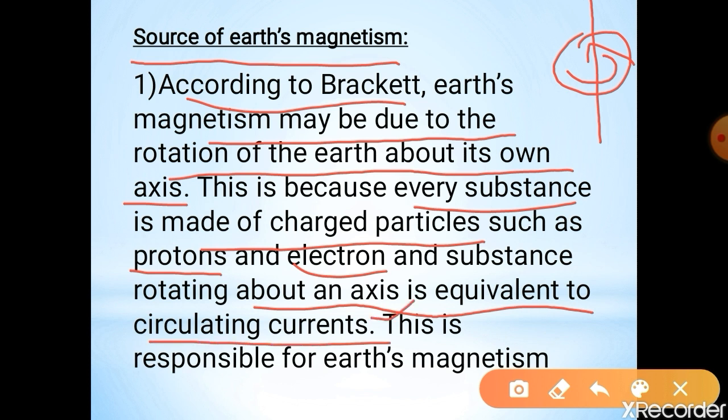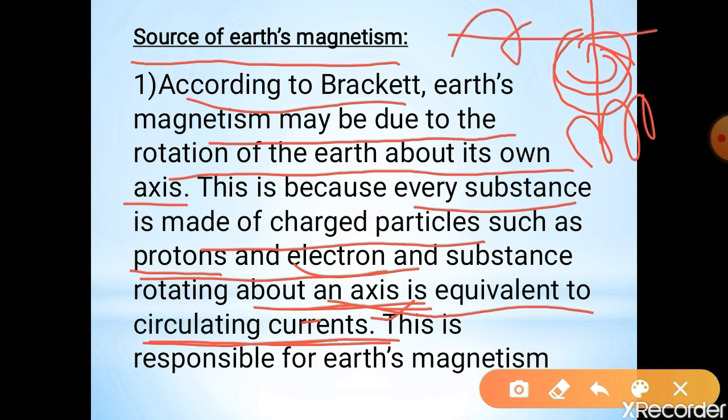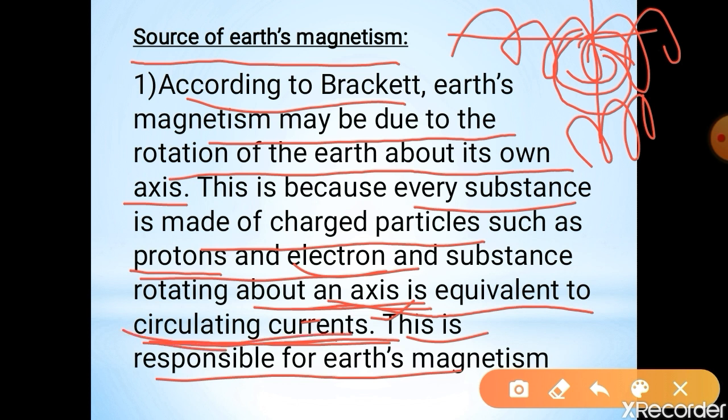We know that the current, what is meant by current? The flow of charges is nothing but a current. Here the charges are rotating about the axis, so that is equivalent to a circulating current. We know that the flow of current in a conductor produces a magnetic field in the surrounding space. So this is responsible for the Earth's magnetism. This circulating current is responsible for the Earth's magnetism.